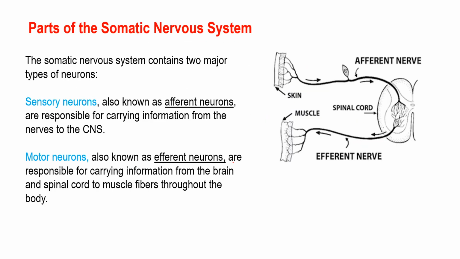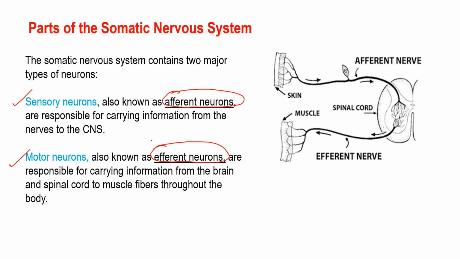Now let's talk about the parts of the somatic nervous system. This somatic nervous system, which is part of the peripheral nervous system, includes two neurons. The first is the sensory neuron, which is also known as the afferent neuron, right? The second is the motor neuron, which is also known as the efferent neuron. Clear? Their function is very important.